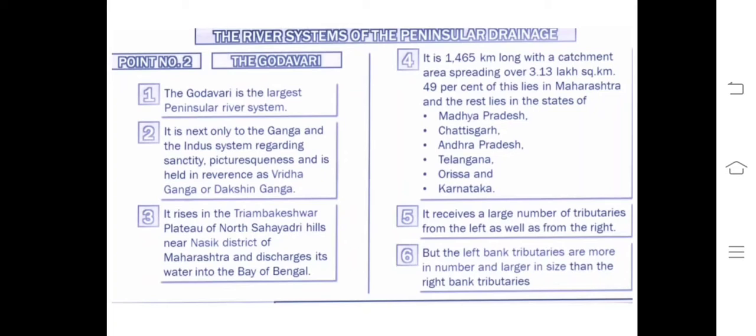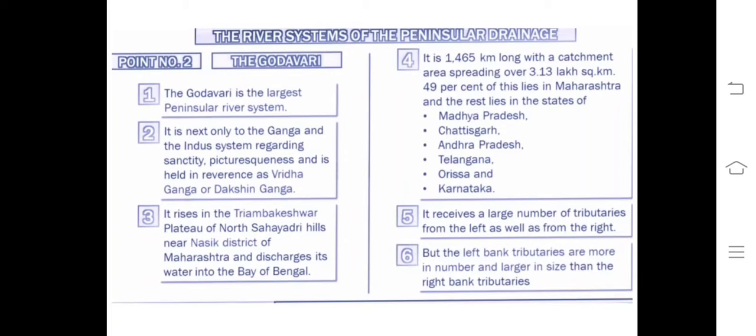49% of the drainage basin lies in the Maharashtra region. And others you can see from here: Madhya Pradesh, Chhattisgarh, Andhra Pradesh, Telangana, Odisha, Karnataka. You can see from the map also. Approximately 50% of the drainage basin is located in Maharashtra, and after originating from Maharashtra, it goes to Madhya Pradesh, Chhattisgarh and Odisha.